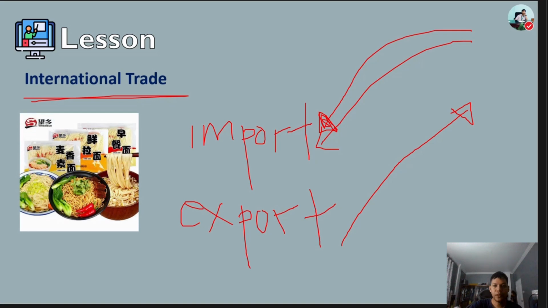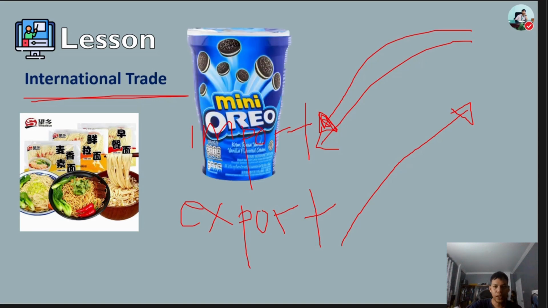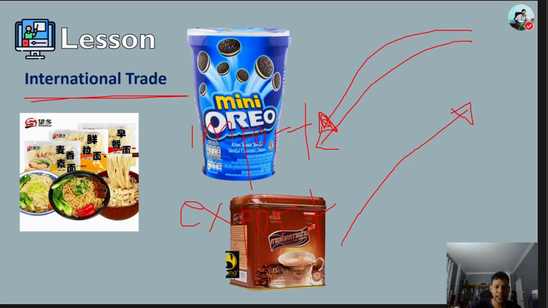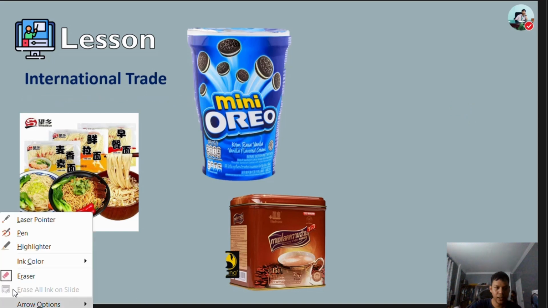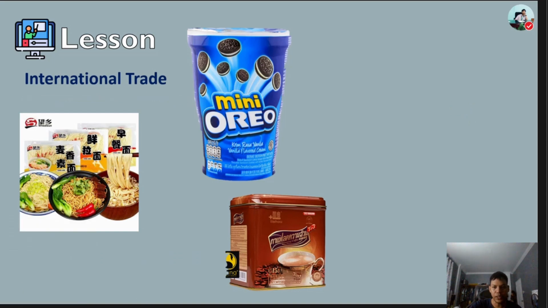So here are examples of the products. For example, you are walking in the supermarket. There are Chinese foods. There are United States foods, like mini Oreo, and we also have Thailand products. I think you are also familiar with these products, this Laishu coffee. It's from Thailand. We've seen that in the market or in the online shop.